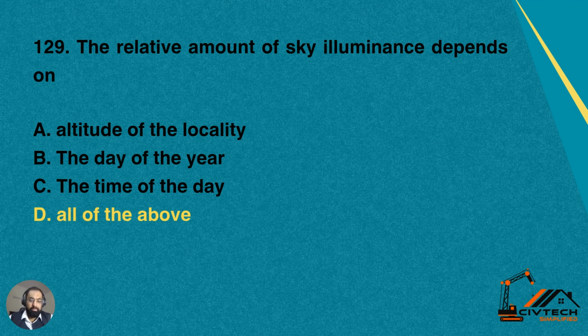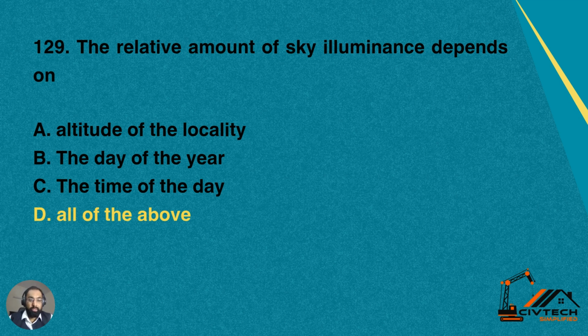We can easily understand this. Normally you must have been at high altitudes or the highest points where the lighting intensity is different, and in hilly areas you must have witnessed this.